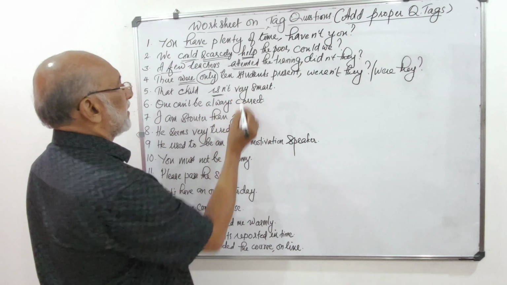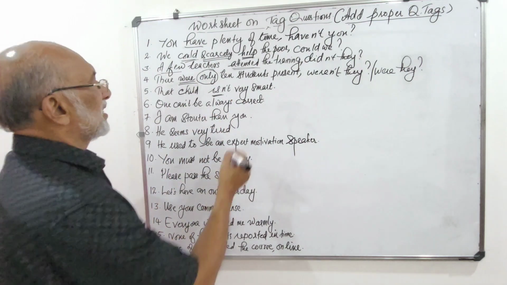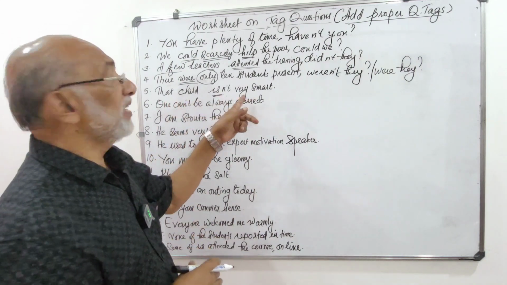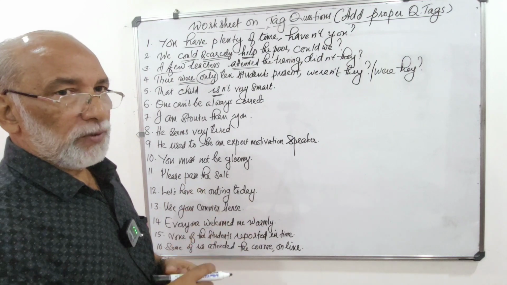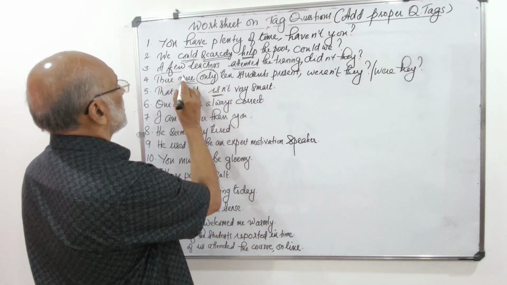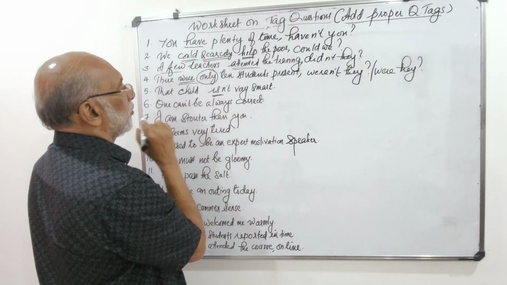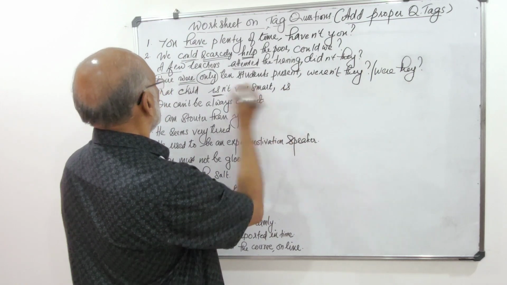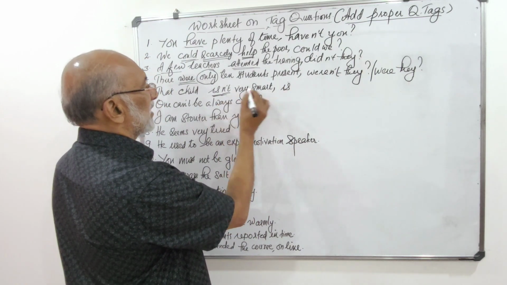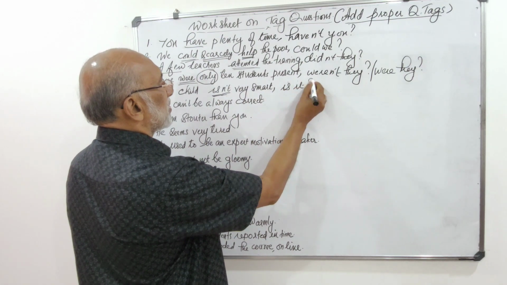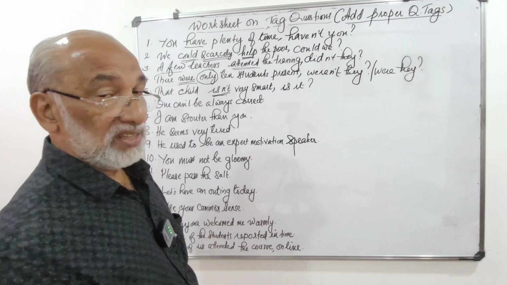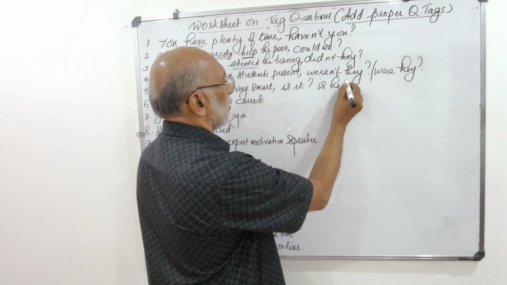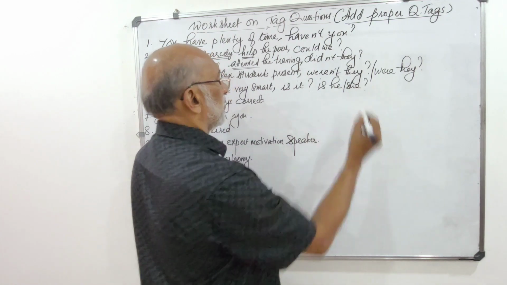Here is is used as the main verb, the base form of be again, as we used were earlier. The sentence is negative, so naturally the tag is positive: is it? Or, as I said, if the sex is to be specified, is he or she? And then the question mark. Both are right.